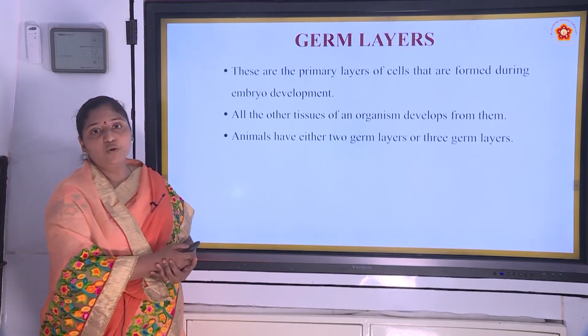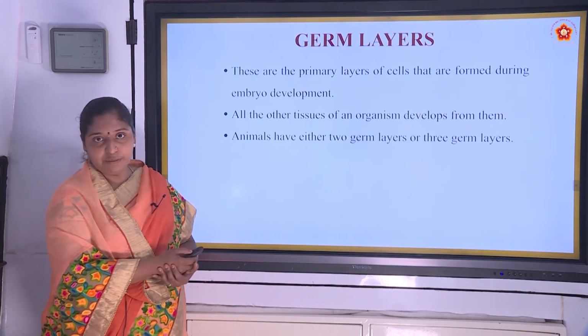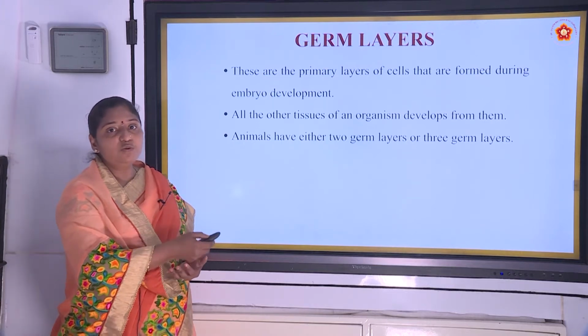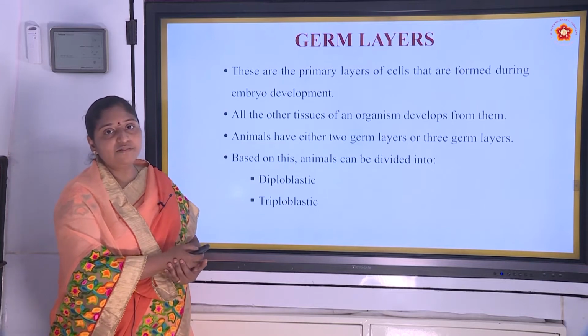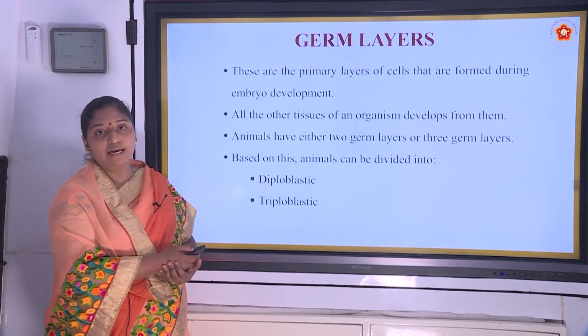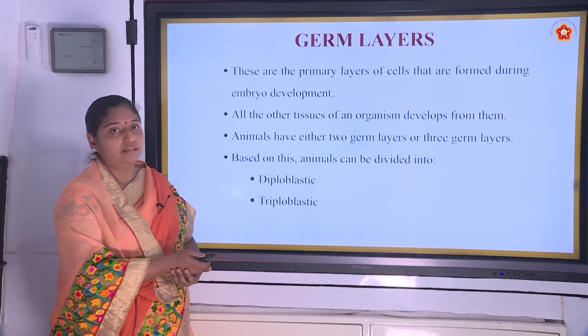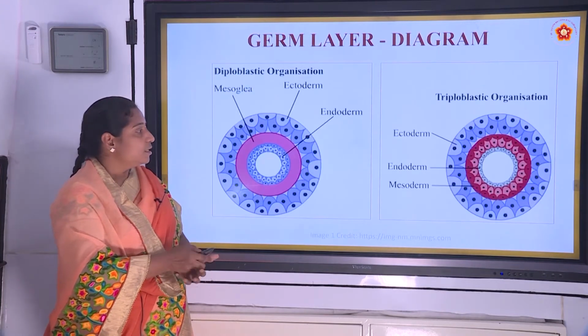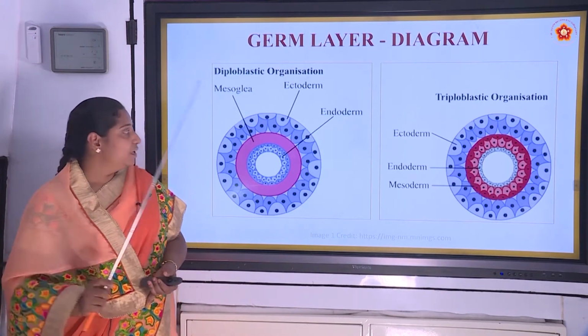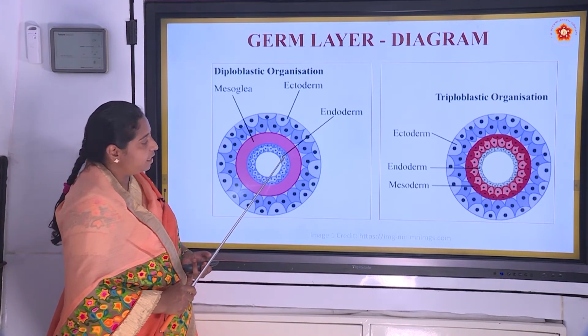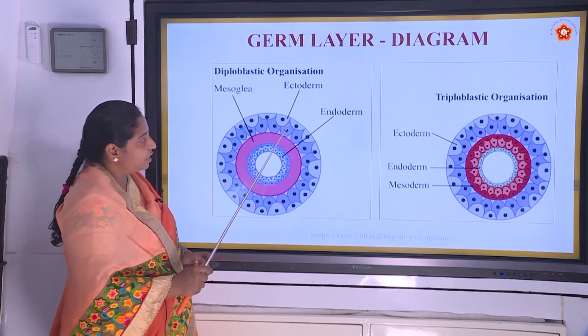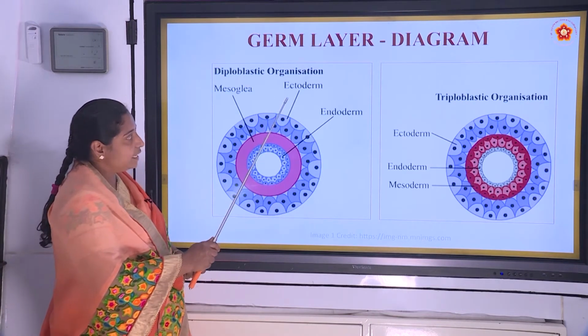Animals have either 2 germ layers or 3 germ layers. Animals with 2 germ layers are called diploblastic and animals with 3 germ layers are called triploblastic. Observe this diagram. Here you can see the inner layer of cells, that is endoderm, and the outer layer of cells, this is ectoderm.